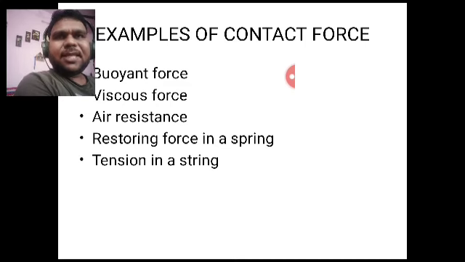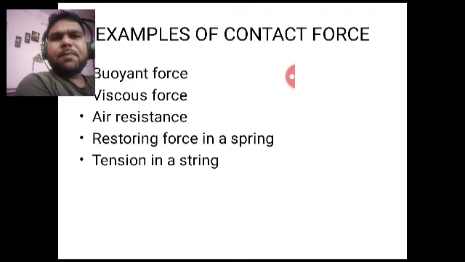So ideally they should hit the ground at the same time. But due to the air resistance, they are hitting the ground at different times. So air resistance is more on a piece of paper than an iron box. As we know, time taken to hit the ground will be independent of the mass or weight of the object, but they are hitting at different times. So air resistance is a type of contact force.